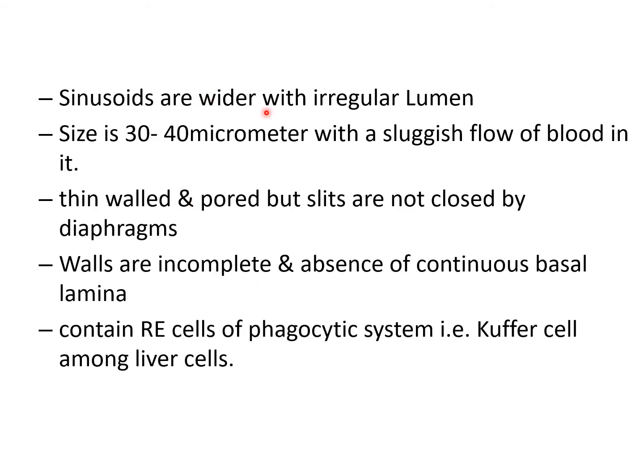The sinusoids are wider with irregular lumen, size 30 to 40 micrometers, with sluggish flow of blood in them. Thin wall with pores that are not closed by a diaphragm. The wall is incomplete, with absence of a continuous basal lamina. They contain reticuloendothelial cells of the phagocytic system, Kupffer cells among the liver cells. So these are the sinusoids.